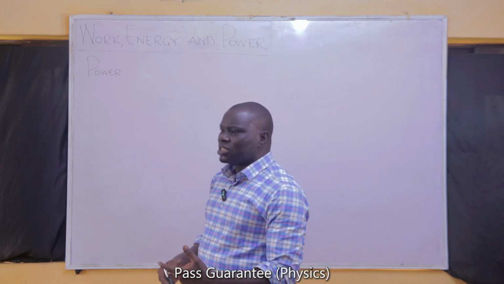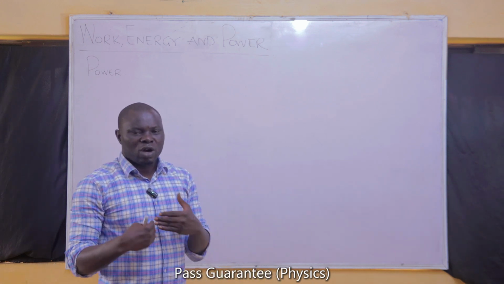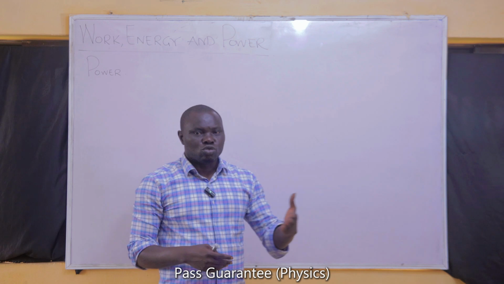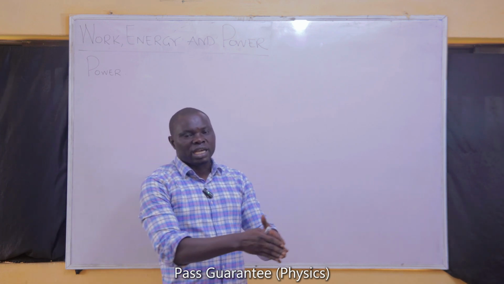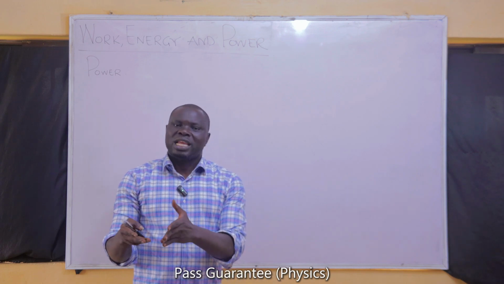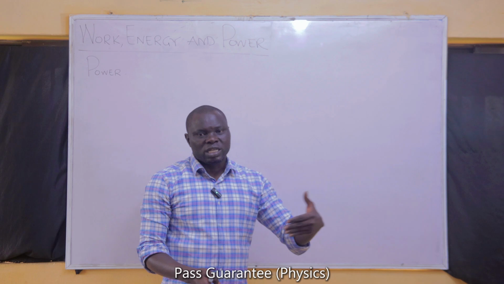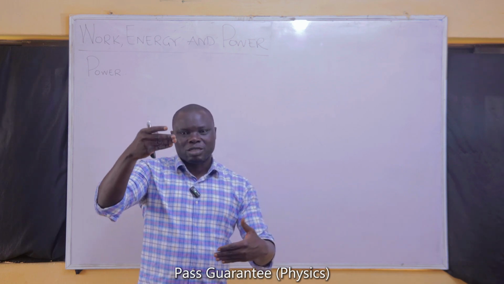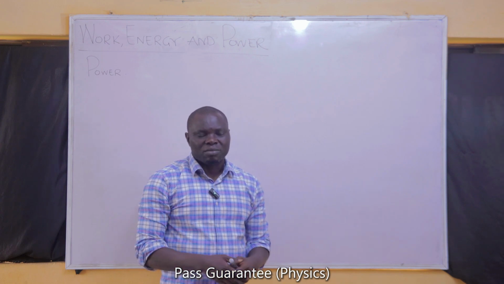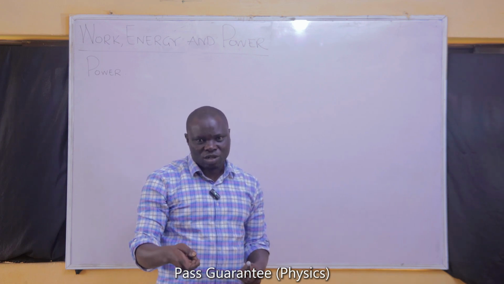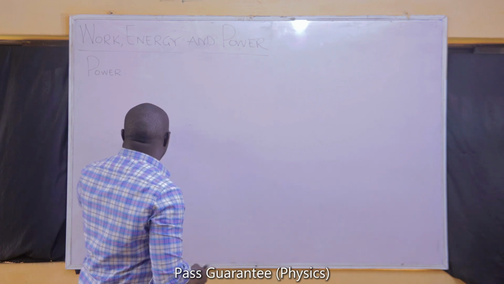Power now is the rate of work done. I can define it as the rate of doing work. I can also define it as the rate of energy consumption. Because when you have energy, that is what you are going to use to do work. And since we have said the energy that you have will help us know the equivalent amount of work that you can do, power is the rate at which energy is being consumed so that work can be done. When you work on a system, its energy will increase. When you expend energy, it will lead to work done in a system. So the rate of energy consumption or the rate of work done can be called power.